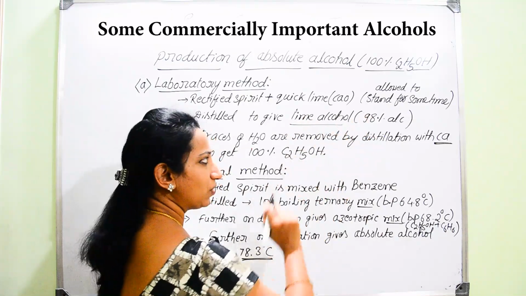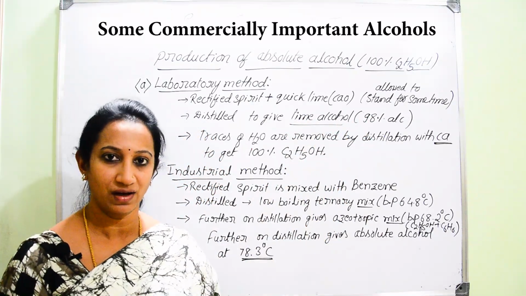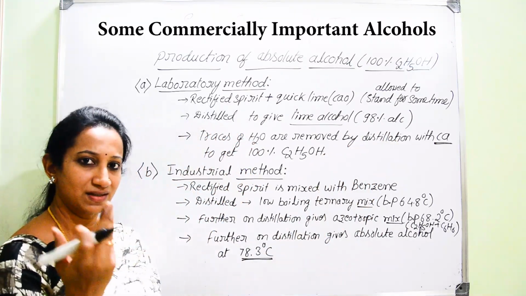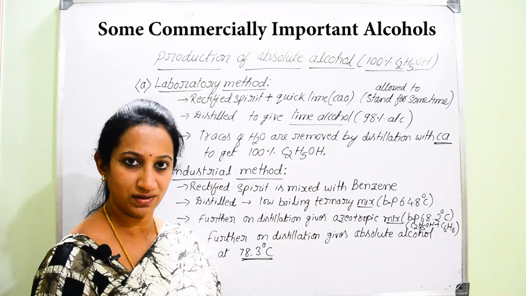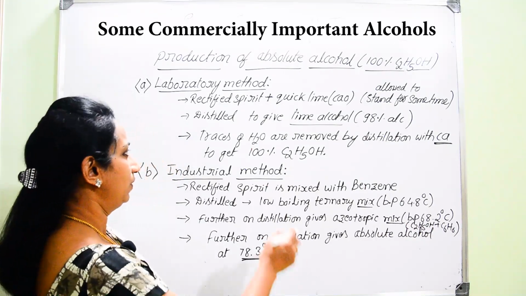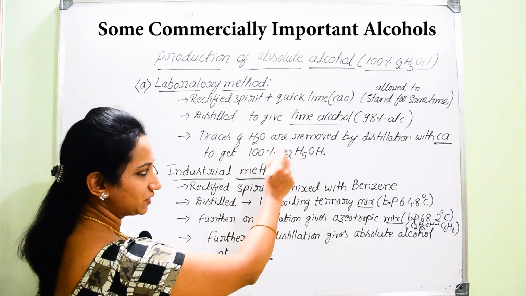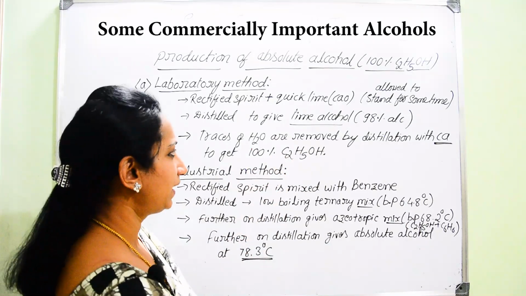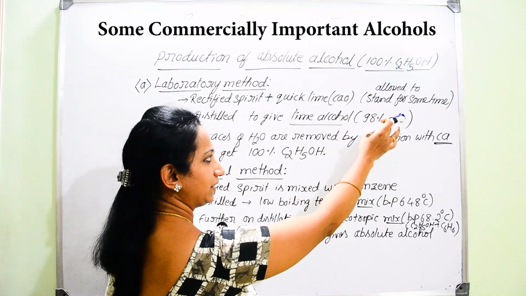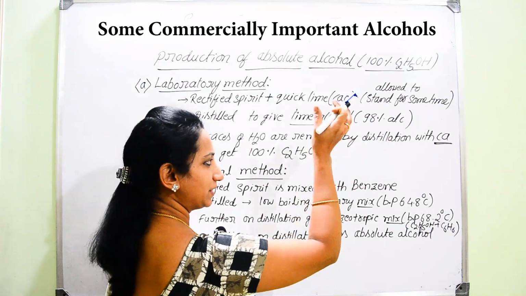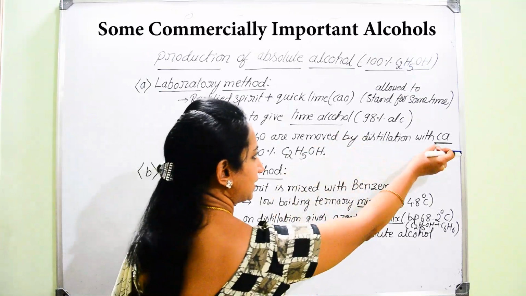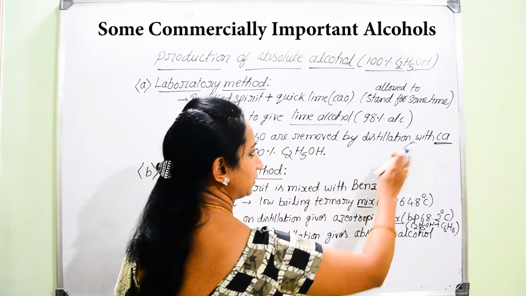Here, what percentage of alcohol does that lime alcohol contain? That is 98% ethanol. Still 2% it is containing water. So, we need to remove that trace quantity of water, right? To remove it, the 98% alcohol, or lime alcohol, is further subjected to distillation, but of course by mixing a certain quantity of calcium metal.